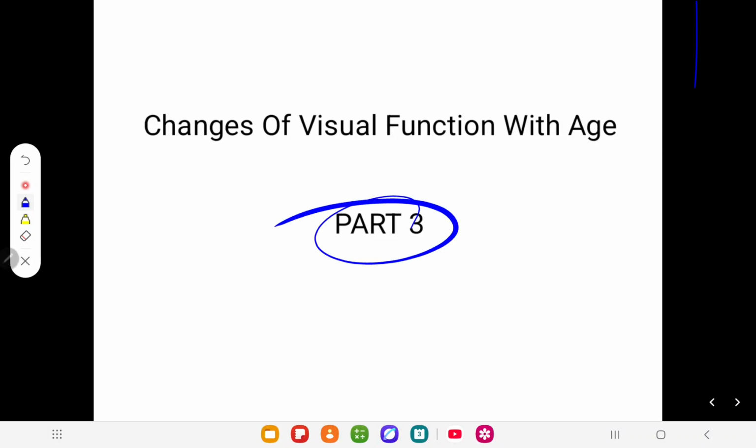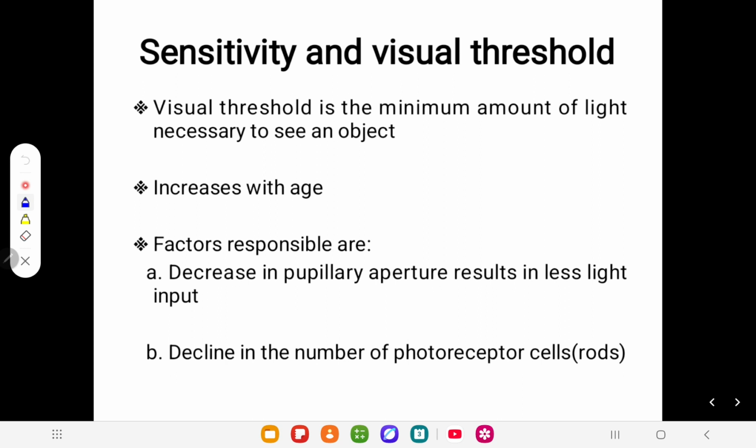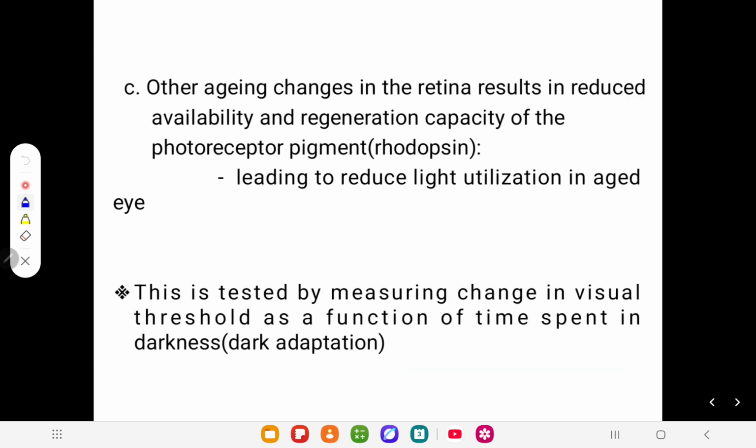Let's discuss the last part of change of visual function with age. So in this part, sensitivity and visual threshold. I have told you many times that threshold increases, which means sensitivity decreases with time. With time, it means basically in older patients. So what are the factors responsible for decreasing pupillary aperture size, which results in decreasing illumination, and decreasing number of photoreceptors, which is a neurological factor, isn't it?